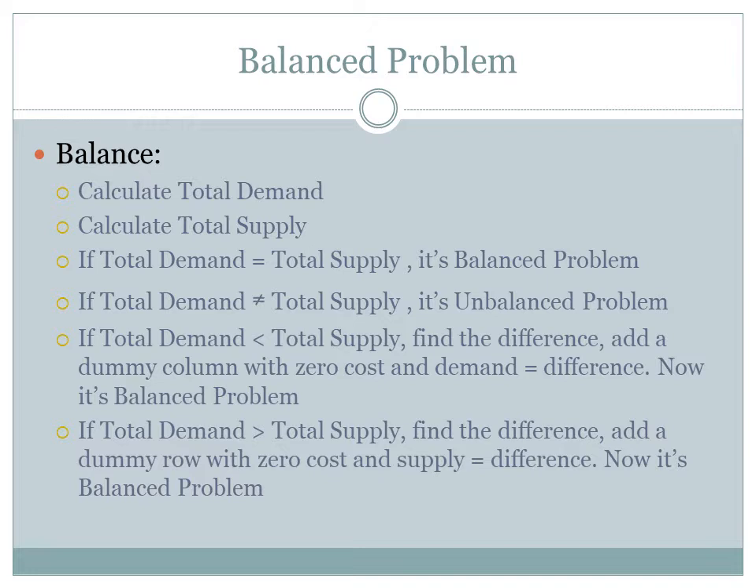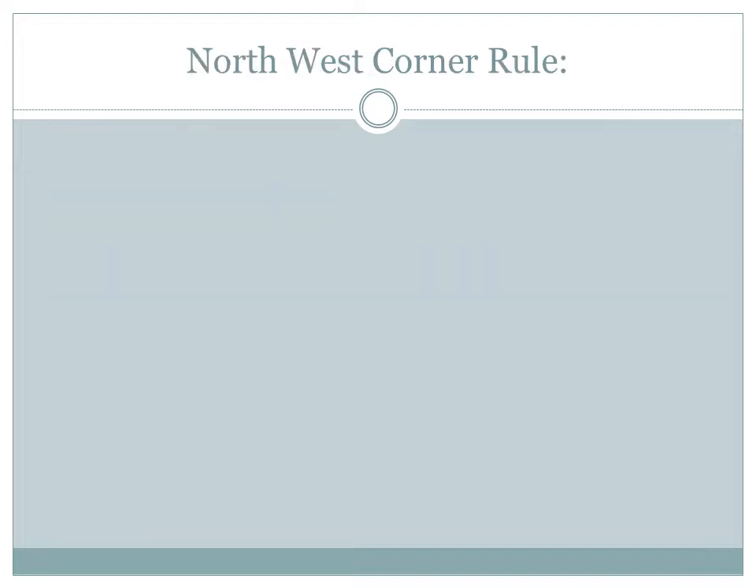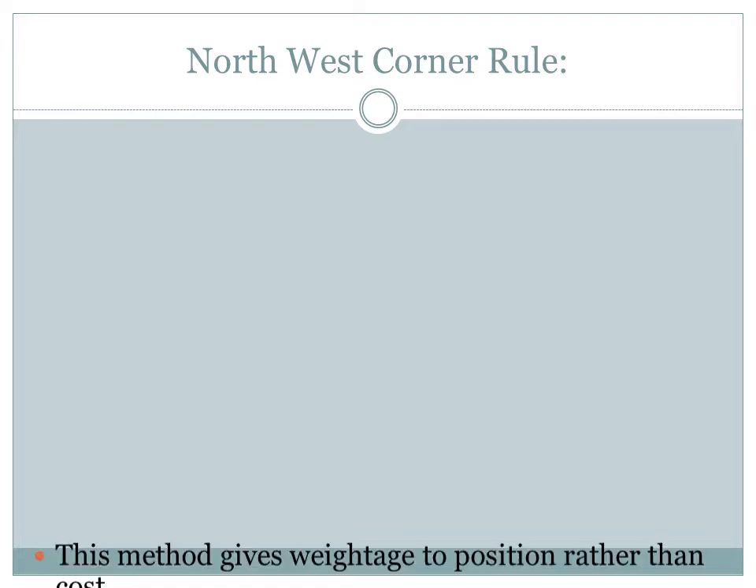If total demand is greater than total supply, we need to add a dummy row with zero cost and add the supply equal to the difference for making the problem balanced. So, any unbalanced problem can be first converted to the balanced problem and then solved by any of the methods given below. Northwest corner rule is considered as the simplest method of solving the transportation problem.